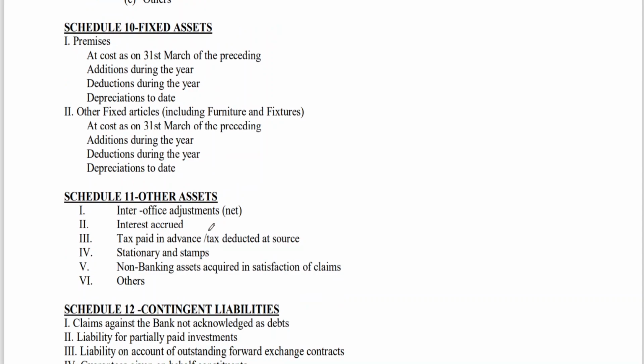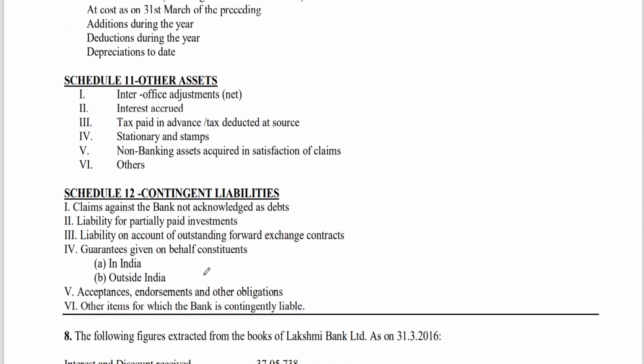Inter-office adjustments net. If it is showing a debit balance, the amount is due from other branches. Interest accrued, receivable for us, it's an asset. Tax paid in advance, like prepaid tax, advance, stationery and stamps, non-banking assets acquired in satisfaction of claims, others. And contingent liability: claims against the bank not acknowledged by the bank as debts.